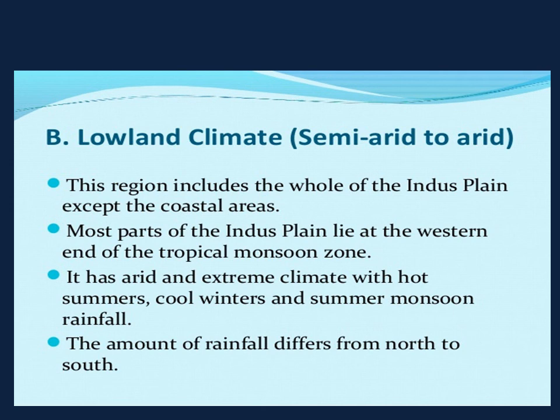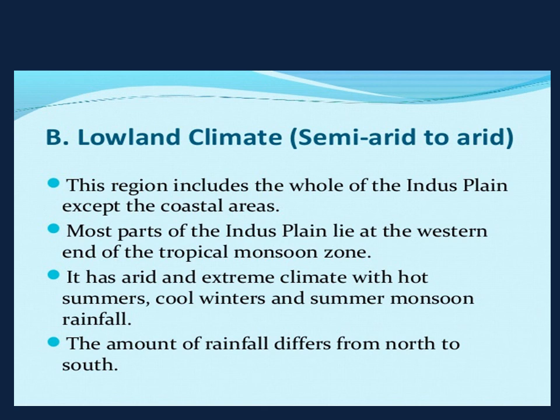Lowland climate, semi-arid to arid. This region includes the whole of the Indus Plain except the coastal areas. Most parts of the Indus Plain lie at the western end of the tropical monsoon zone. It has an arid and extreme climate with hot summer, cool winter and summer monsoon rainfall. The amount of rainfall differs from north to south.